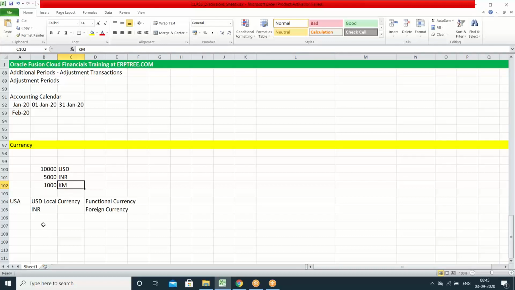If you are going to enter 1,000 in the system, you have to specify whether that is rupees or dollars or dinars, etc. Or you may enter 1,000 in the system and specify it as kilometers or liters or kilograms. We have some calculations which you have to do in those scenarios. Other than currency, measurements are also entered in the system. All these are non-monetary measurements. Non-monetary measurements we can call statistical information.